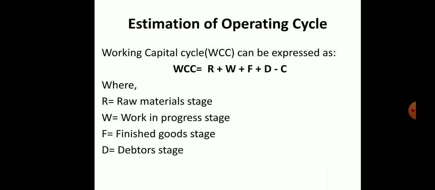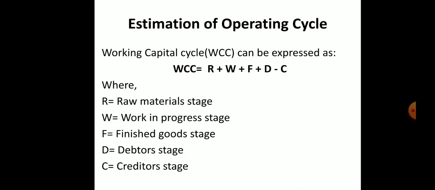Next we have D, debtors. Debtor stage means, if your finished goods are sold on credit basis, we will not get the money on the spot, but in the future we are going to get that money. Any debtors we have will come under this stage. So if you are selling the product on credit basis, how many days it will take, that is what we are calculating.